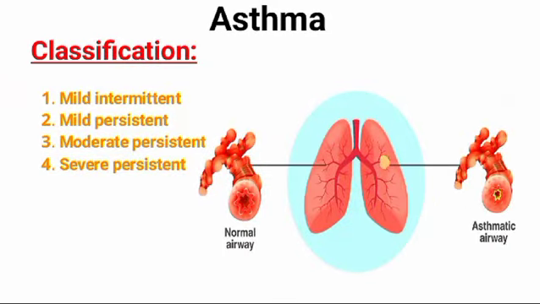Now, asthma is classified into four general categories. Number one is mild intermittent: symptoms up to 2 days a week and up to 2 nights a month. Second is mild persistent: symptoms more than twice a week but no more than once in a single day. Third is moderate persistent: symptoms once a day and more than one night a week. Fourth one is severe persistent: symptoms throughout the day, on most days, and frequently at night.